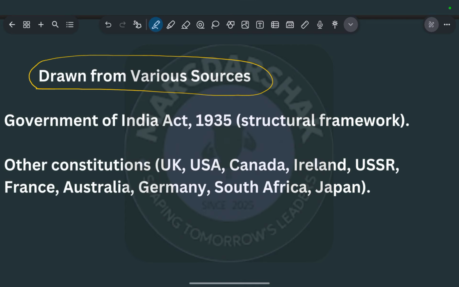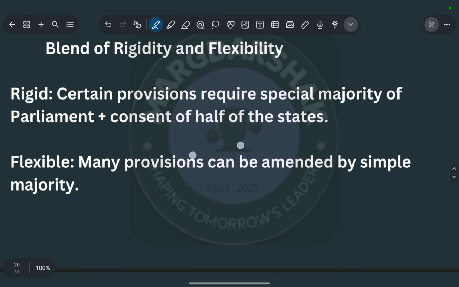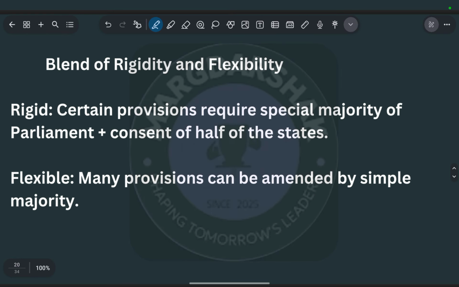So the structure part is taken from here, and other parts were taken from other countries: the fundamental rights are taken from the USA, the parliamentary system was taken from the UK, the quasi-federal system was taken from Canada. The directive principles of state policy are from Ireland, and fundamental duties are from the USSR. So that is what we have borrowed from different constitutions, and we have inculcated everything in our constitution.